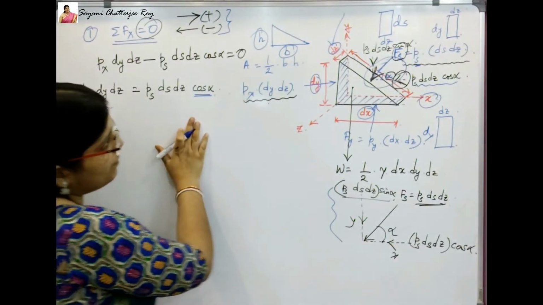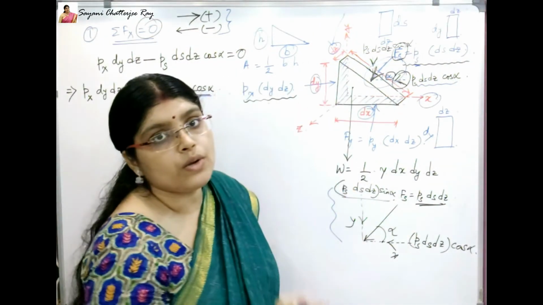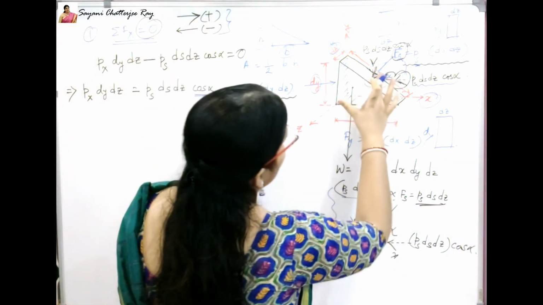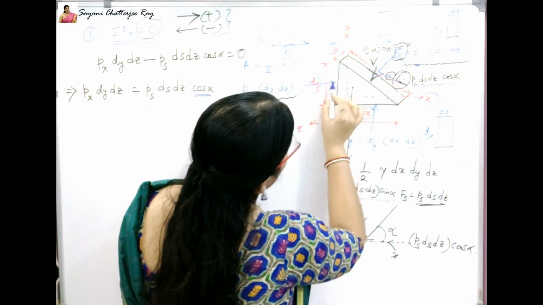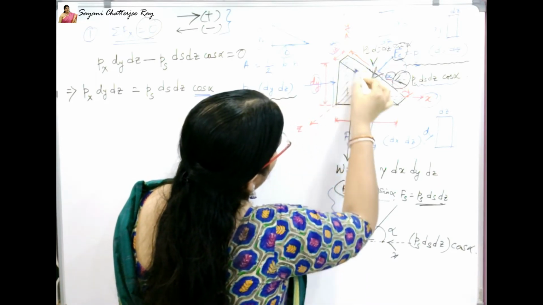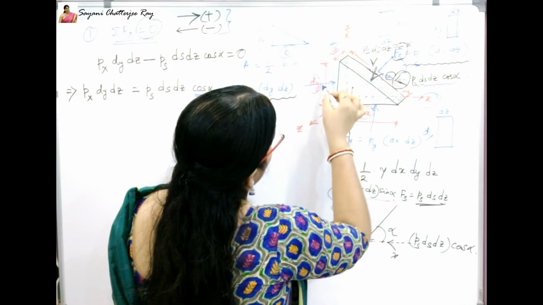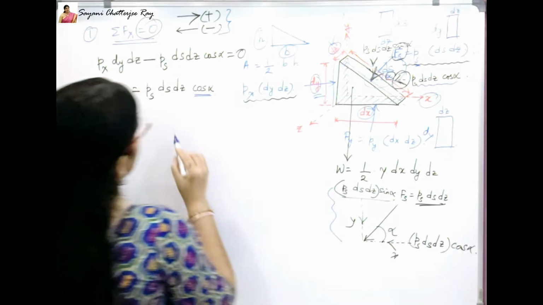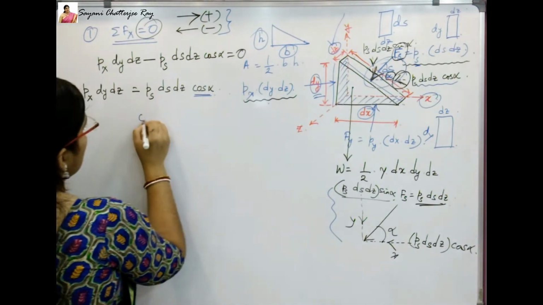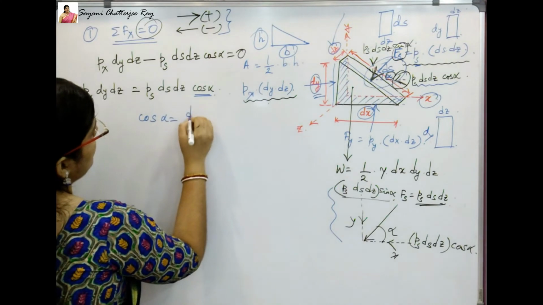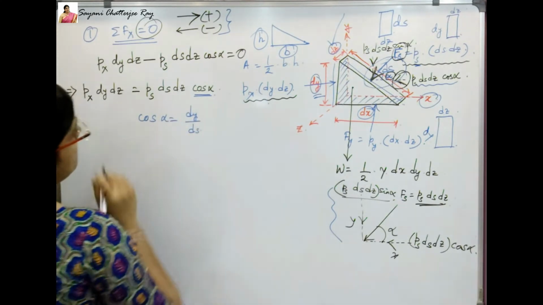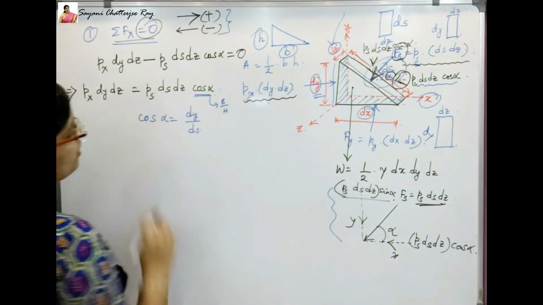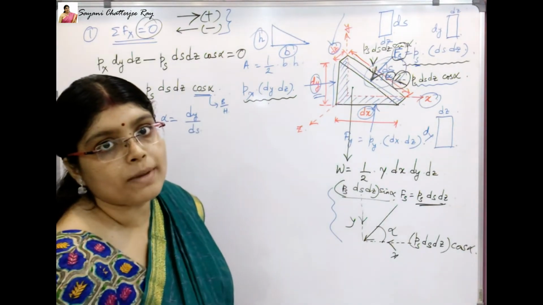For finding out cos alpha, again refer to this diagram. We all know that cos component equals base upon hypotenuse. Here in this diagram, this is the base and this is the hypotenuse. So base is nothing but dy and hypotenuse is again our ds. So cos component is equal to dy by ds. Why dy by ds? Because it is equal to base upon hypotenuse. This is by your regular trigonometric formula.